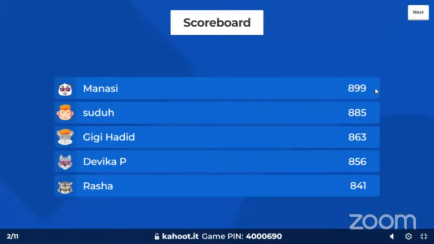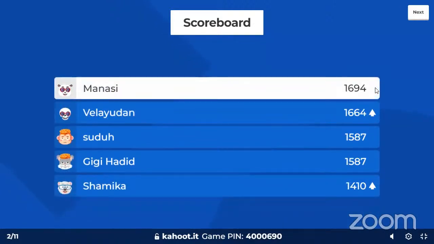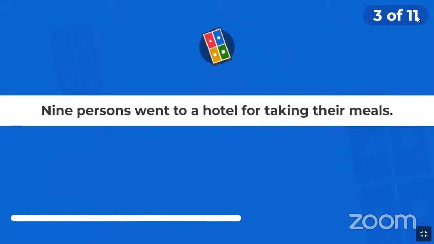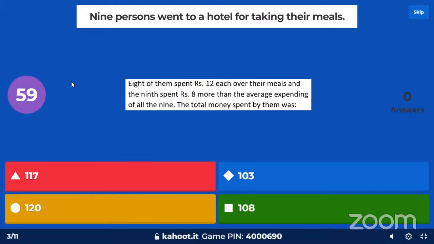Let's look at the leaderboard. Is there any change? Is Manasi still on top? Yes, Manasi is still on top, followed by Velaidan, Sudhu, Gigi Hadid, and Shamika. Great going. Manasi with 1,694 points. There's just a very small gap of 200 points between number 1 and number 5. Let's see where exactly the next question is taking us. So let's go to question number 3. Here it is.